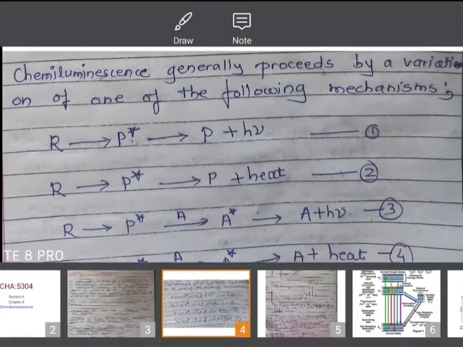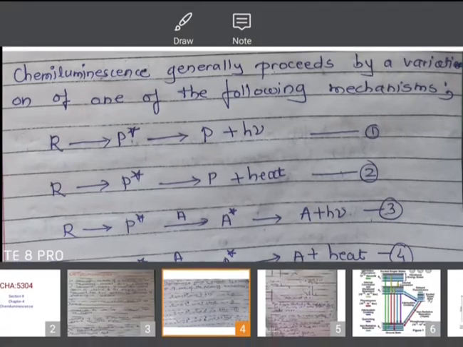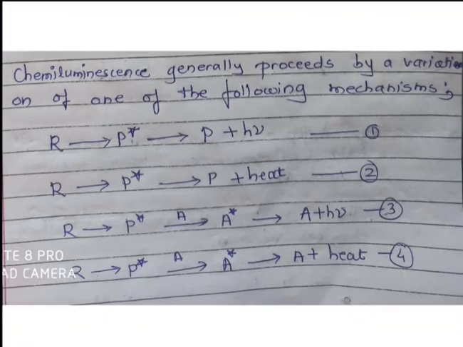Second reaction is reactant again absorbs energy, goes to the excited state, it is a P star, and P star comes to the ground state, but here there is energy released in the form of heat, not in the form of a photon, and product as it is. Then third reaction is reactant goes to the excited state and there is a formation of P star, means product.